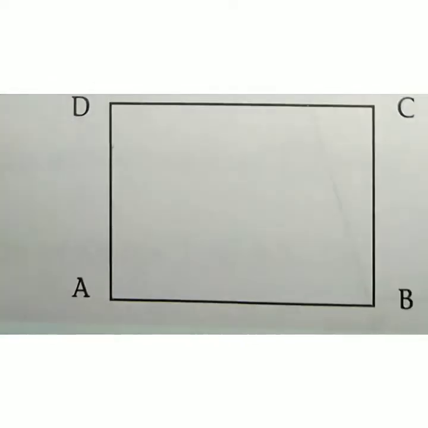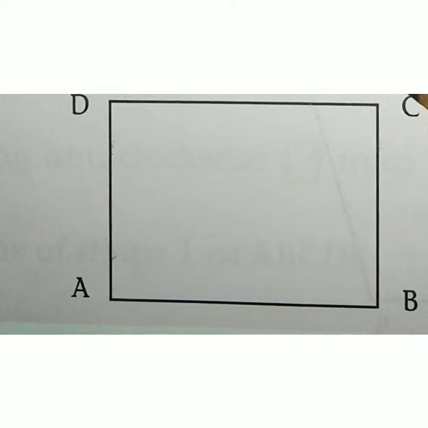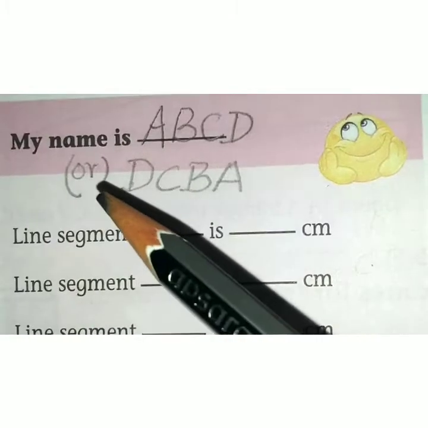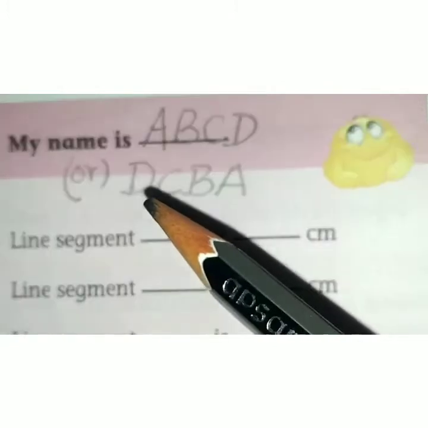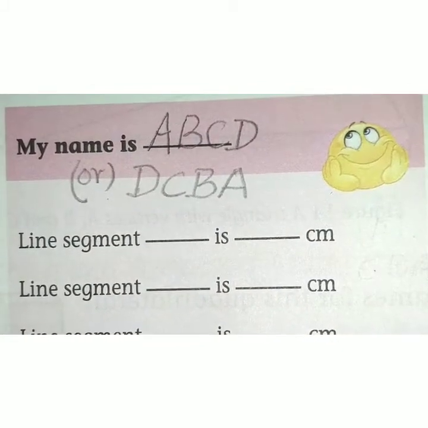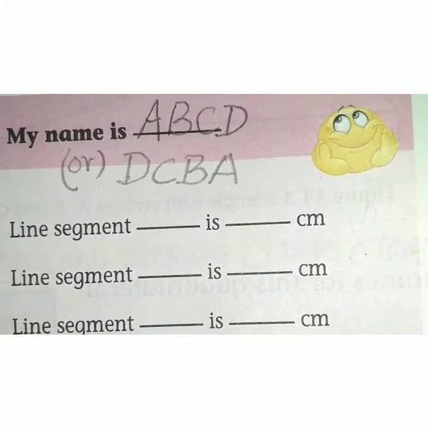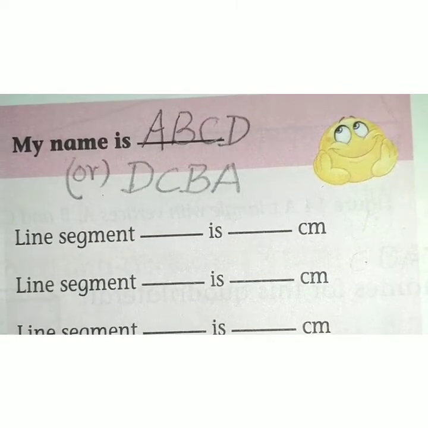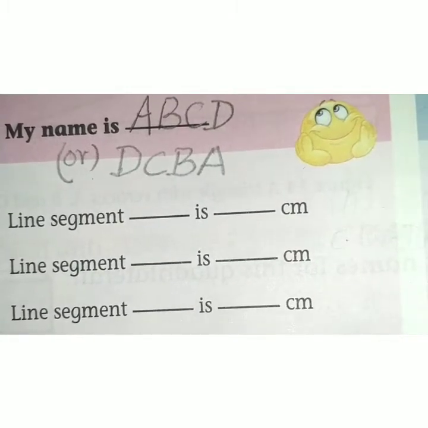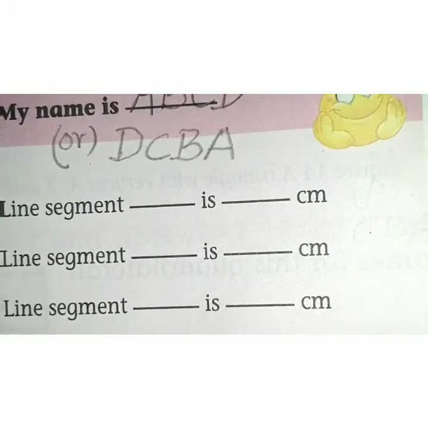The name of the shape is rectangle, but we have defined the letters A, B, C, D at each vertex point. Here we have to name the rectangle, and the name should start from a vertex at any point. I have started with A, so I got the name A, B, C, D. You can go clockwise or anti-clockwise.